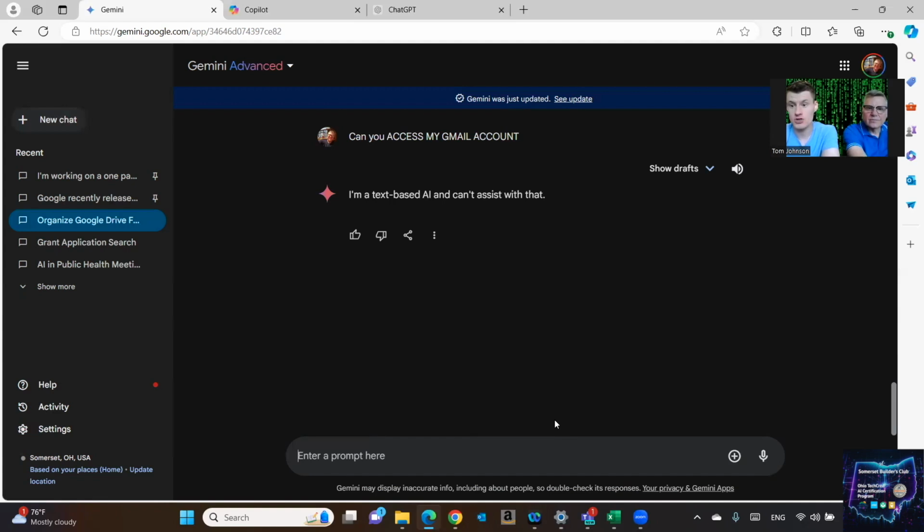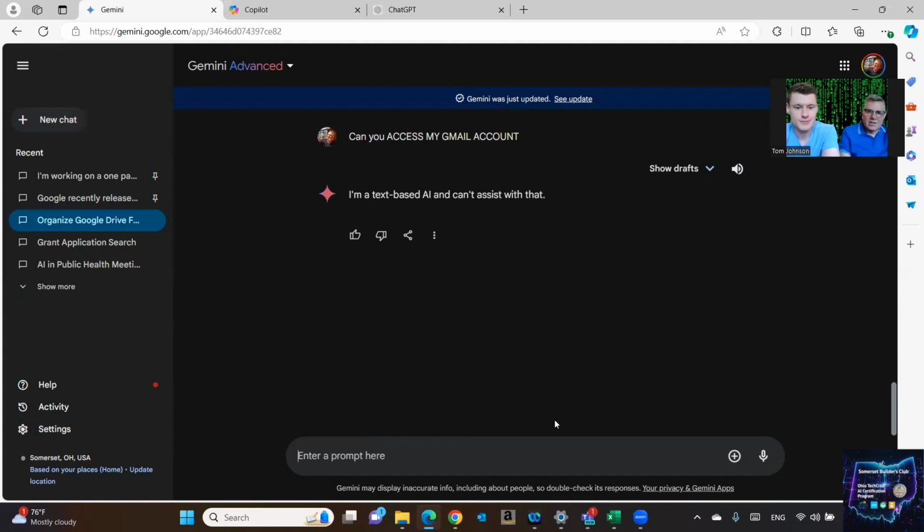So it might go into Gmail and find a different email that you ask it for, or, hey, can you search for an email from so-and-so inside of my Gmail? And it might be able to do that. But if you say, can you access it? It might say, well, I'm just text-based, thinking that you might ask it to do something for you on your behalf inside of it. And it might get confused based on that.